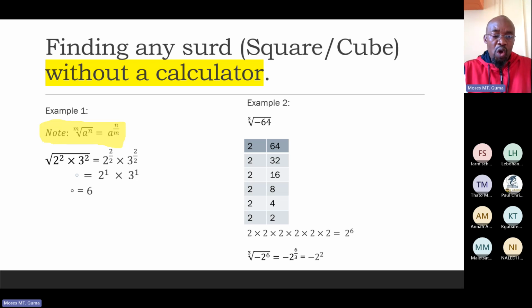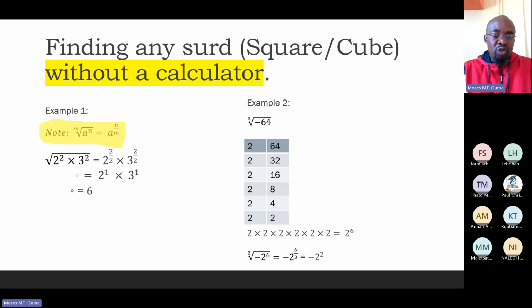It means 2 would be 2 to power 2 divided by 2, multiplied by, I keep the multiplication, 3 to power 2 divided by the 2 there, which we normally don't write. Now, 2 divided by 2 is 1. 2 to power 2 divided by 2 is the same as 2 to power 1. 2 divided by 2 is 1. 3 to power 1. Now, 2 times 3 is a 6.